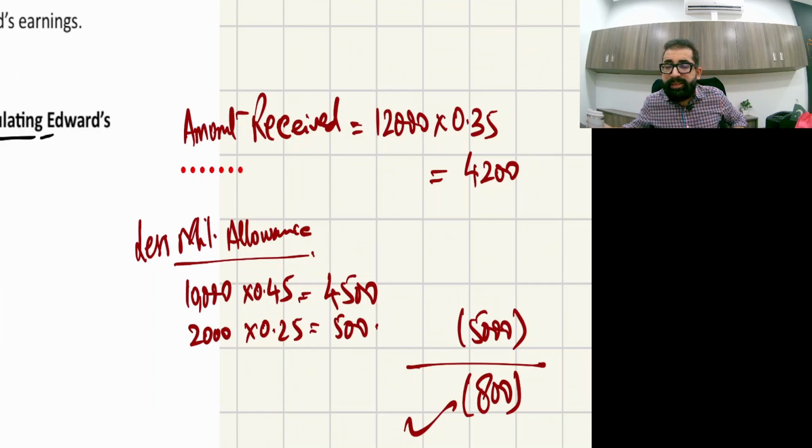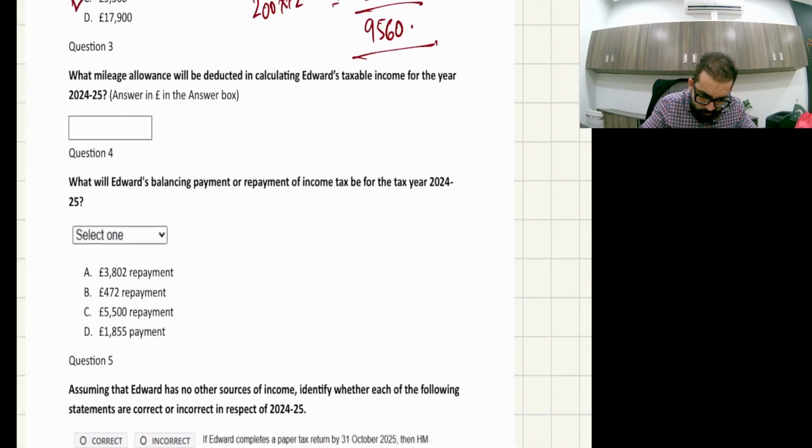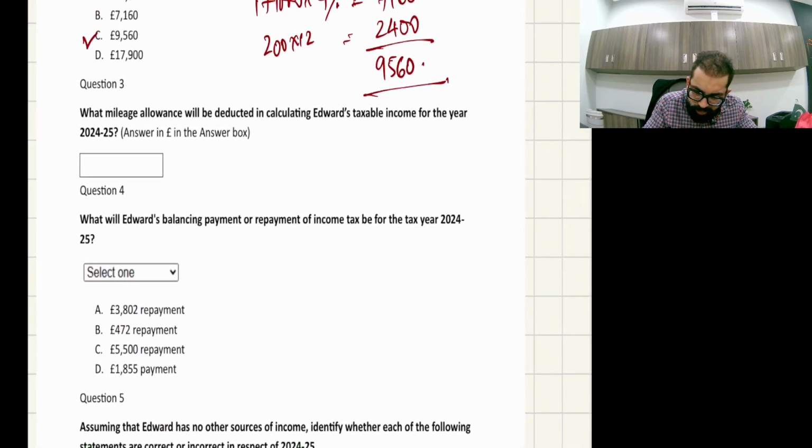As the examiner is asking for the net answer, I have calculated the net answer. But sometimes in a detailed question, I add 4,200 on the upper side and then deduct 500 on the allowed expense side, so the net impact comes automatically. So the mileage allowance deduction is 800.